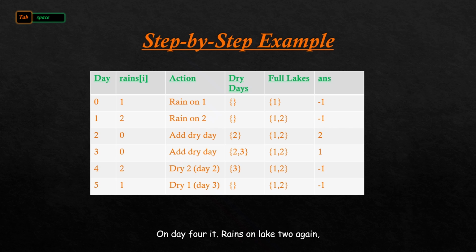On day 4, it rains on lake 2 again, but since lake 2 was last filled on day 1, we must dry it before day 4. We assign day 2 as the drying day for lake 2. On day 5, it rains on lake 1 again. We dry it on day 3. The result is -1, -1, 2, 1, -1, -1. Hence, no flood occurs. Every decision is made just in time to keep the lakes safe.